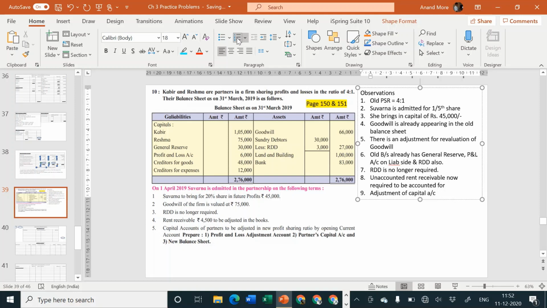And next one, adjustment of capital account based on the new PSR is expected. The basis for such adjustment is not given. So we have seen in the previous problem, in such case new partner's capital account is considered a basis. Therefore new partner's capital account is treated as basis.